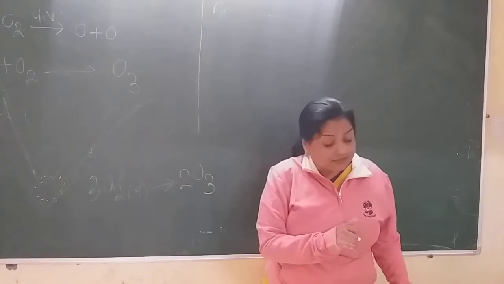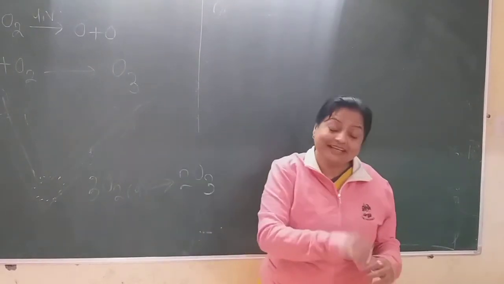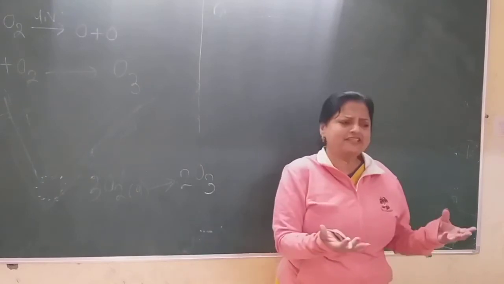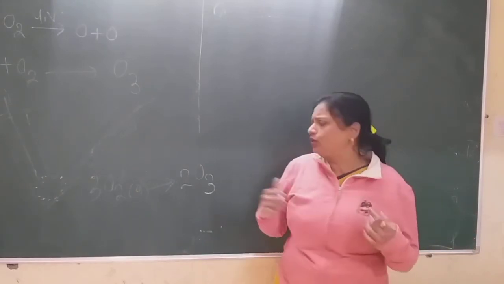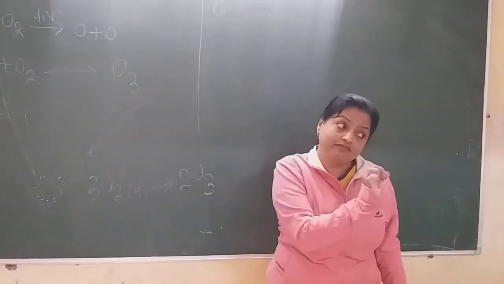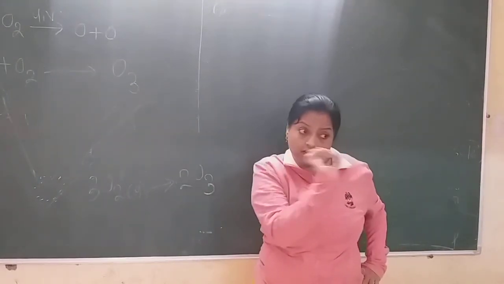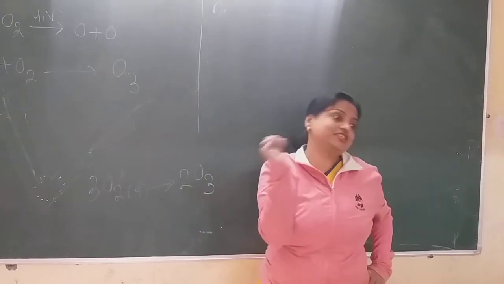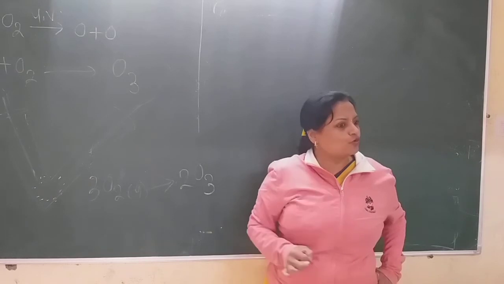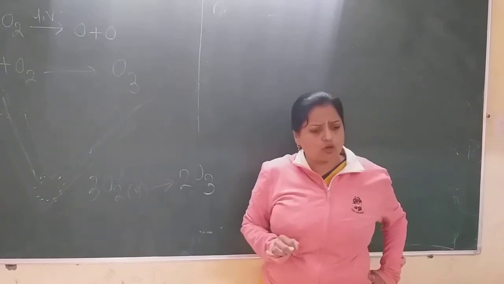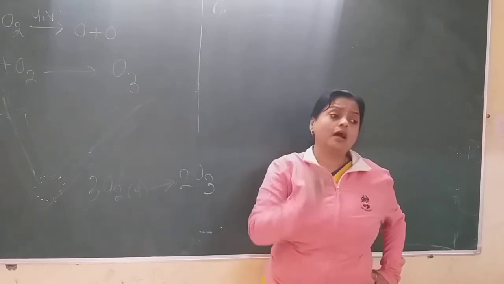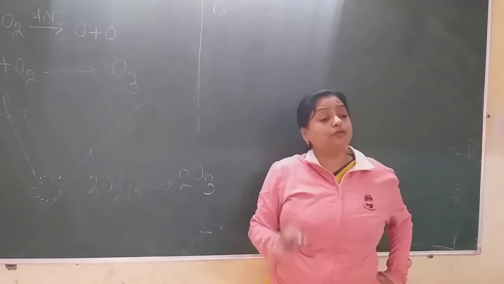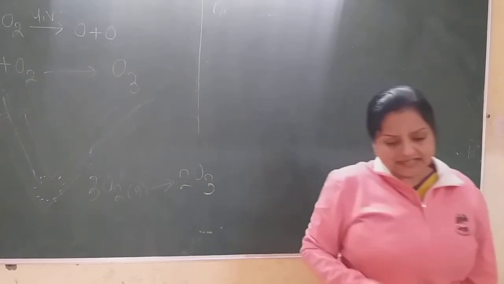Therefore, the product which is formed after the electric discharge is called ozonised oxygen, because there is 90% oxygen and only 10% ozone. So remember the word: that product is called ozonised oxygen, because only 10% of ozone is formed. So we can form only a very small amount of ozone in the laboratory by the electric discharge method using pure and dry oxygen gas.